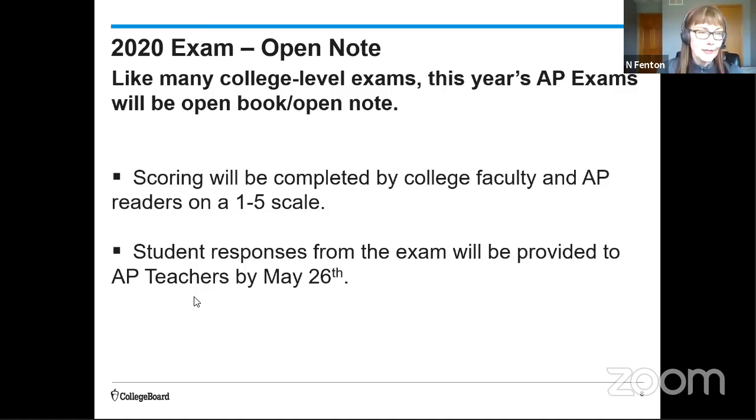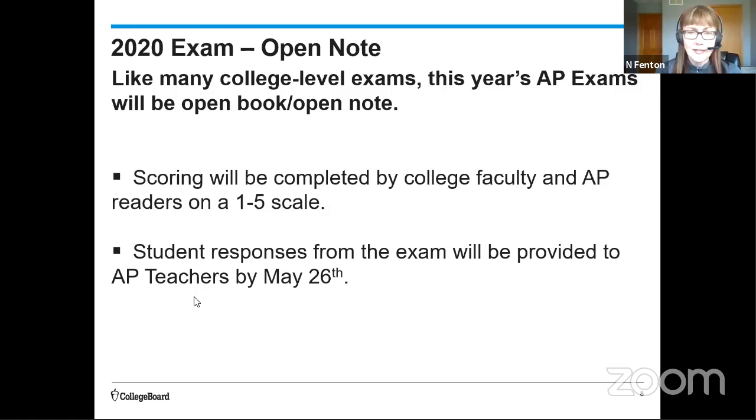Every student will be given a score between 1 and 5 on their exam, and it will be completely based on that free response question. And what's going to happen is the student responses from the exam are going to be provided to teachers by May 26th. So your teacher or your school administration may choose to use this as some sort of a summative or a final, or maybe they'll just use it as formative feedback to help you improve.